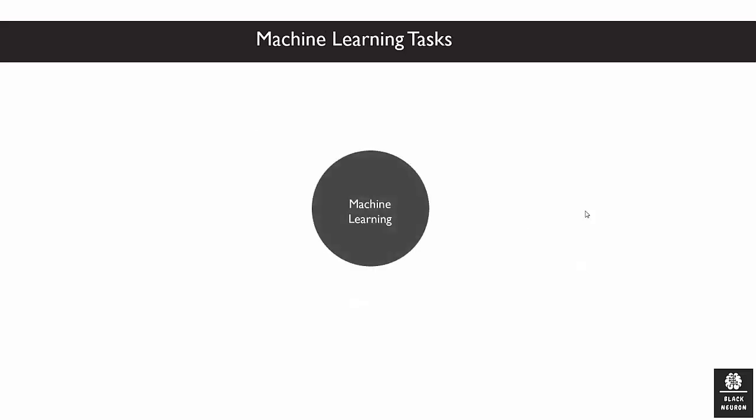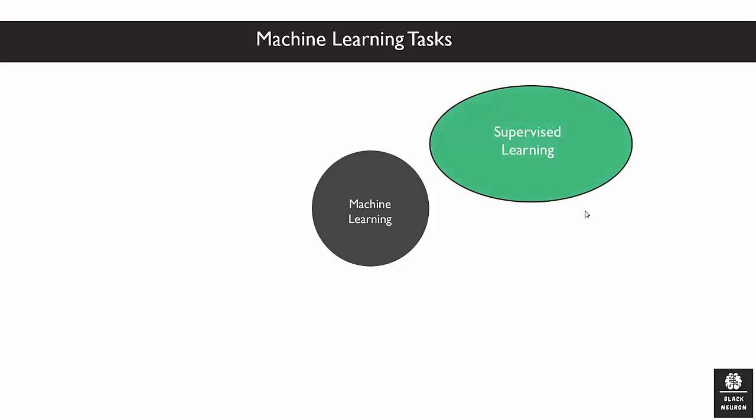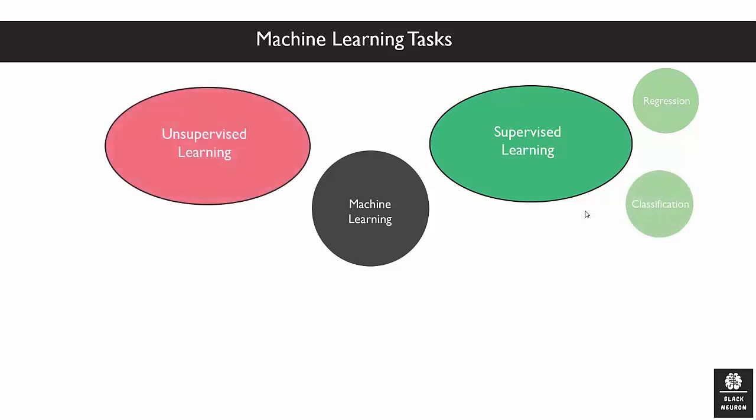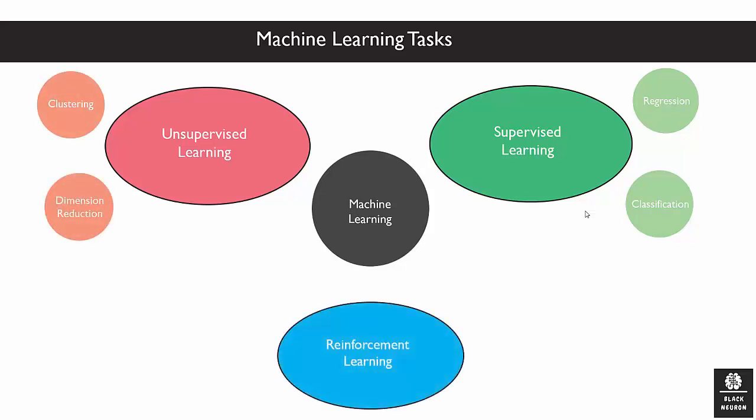Now let's move to the machine learning tasks. In the machine learning world, we have three main tasks. The first one is supervised learning, and in this task we have regression and classification. The second one is unsupervised learning, and in this task we have clustering and dimension reduction. And the last one is reinforcement learning. In the next video, we will study each of those tasks and see some simple examples.